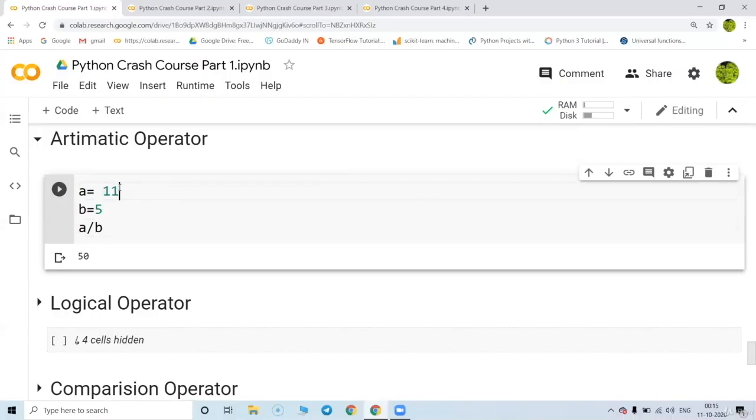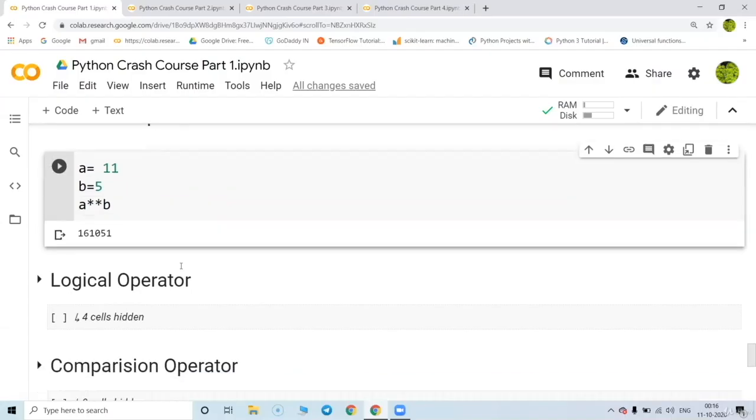So that would be a better idea. If I take 11 and do a single division, it gives 5.5. But if I use two slashes like this, it is going to give me only the integer value. And if I write a percentage sign over here, it is going to give me the remainder value. Great, so these are the arithmetic operations. One more arithmetic operation is raised to power, A raised to B. We can also find that this way.